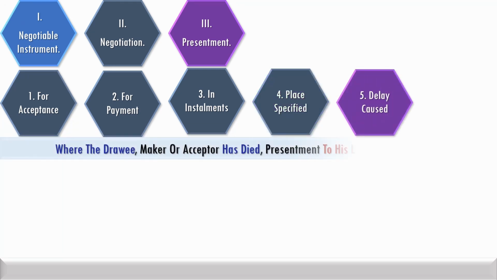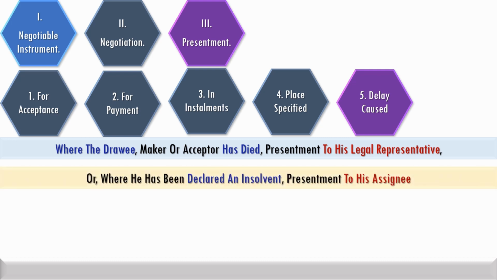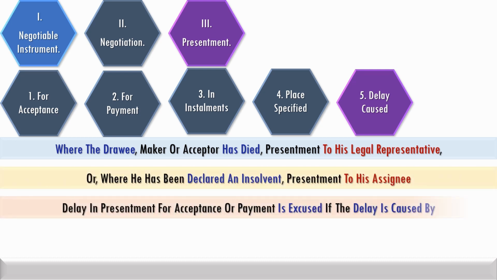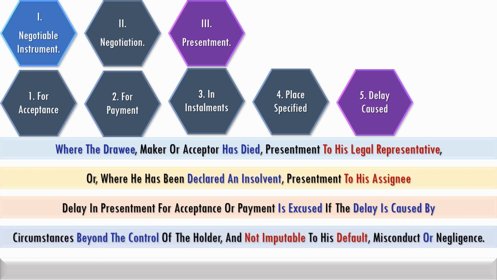Where the drawee, maker, or acceptor has died, presentment is made to his legal representatives. Where he has been declared an insolvent, presentment is made to his assignee. Delay in presentment is excused if the delay is caused by circumstances beyond the control of the holder and not imputable to his default, misconduct, or negligence.